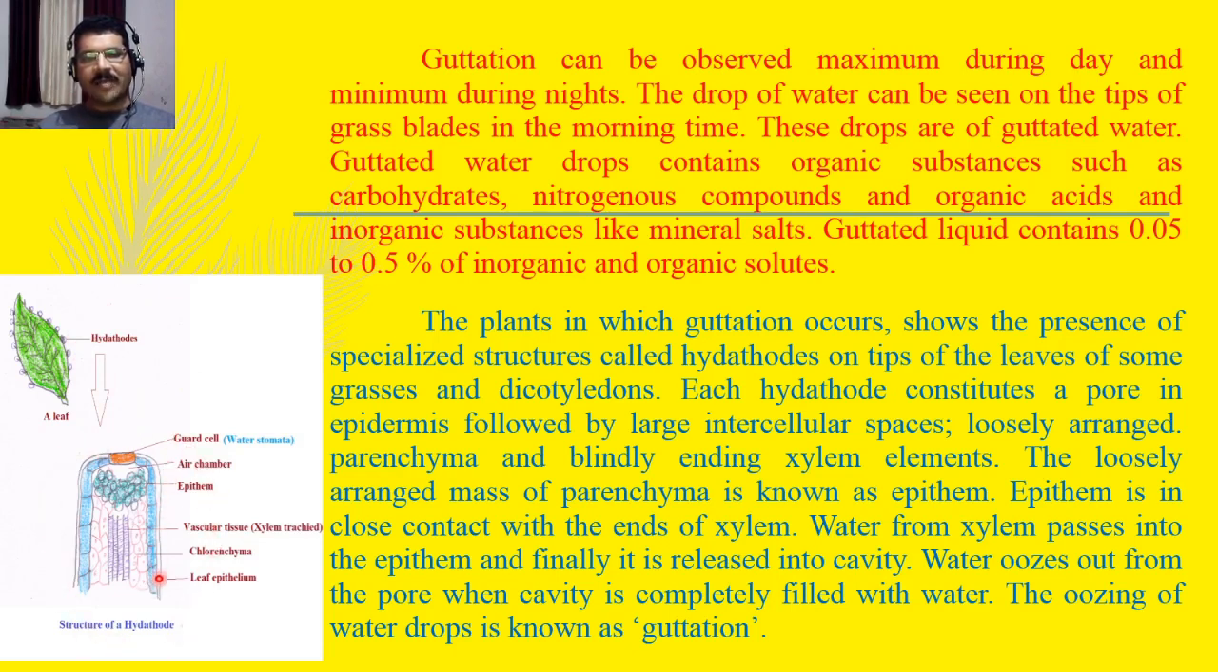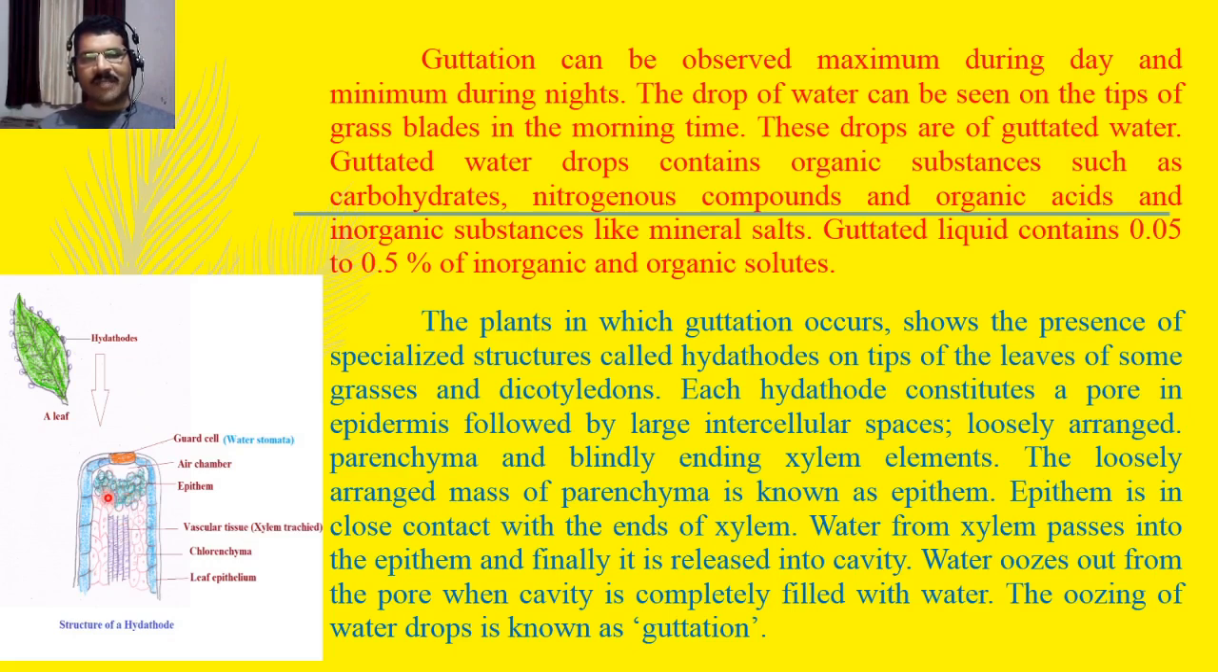So this is the hydathode. This is the outer leaf epithelium. These are chlorenchyma cells and these are vascular tissue, that is xylem. As we know, xylem is water conducting tissue containing water. They bring water from roots to the leaf, and during guttation this water is released here, that is in the epithem.